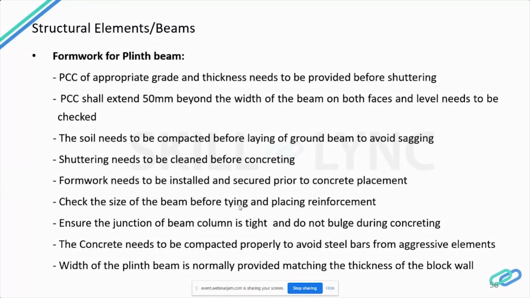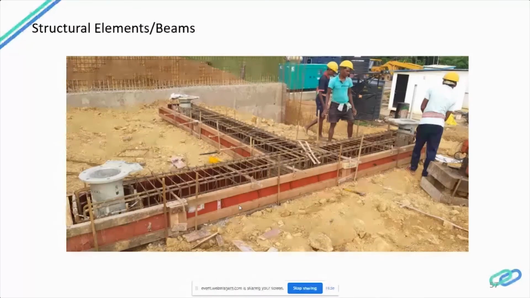The width of the beam is normally provided matching the thickness of the block wall. If the block wall is 200 mm, then normally we go in with a grade beam of 200 mm, or if the wall is 230, then we go in with 230 mm. That is the nominal practice we follow at site. So you can see how the formwork is done for plinth beams here, and it is rested on soil. Plinth beams are ones which rest on soil, and you can see the PCC laid below the plinth beams.